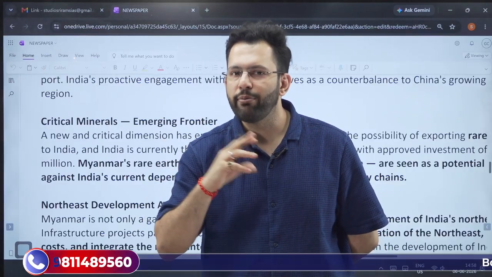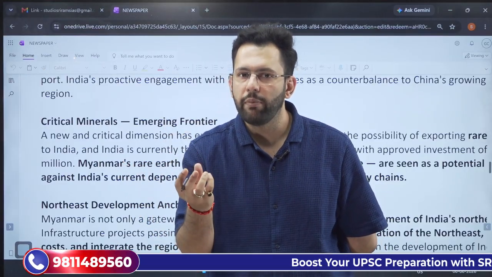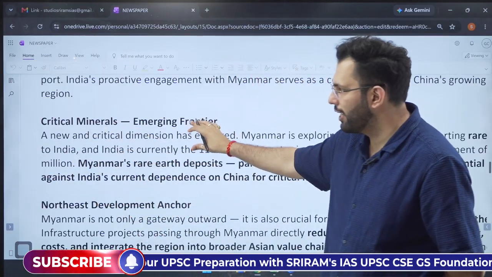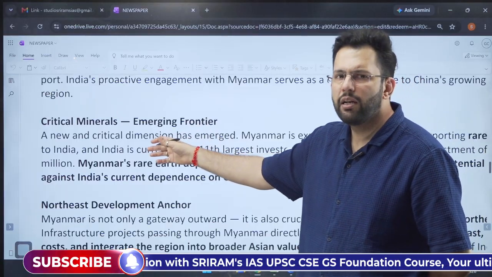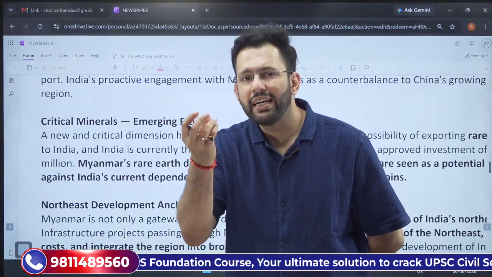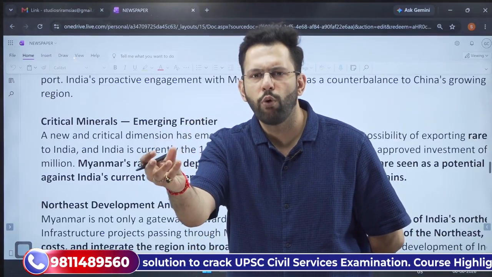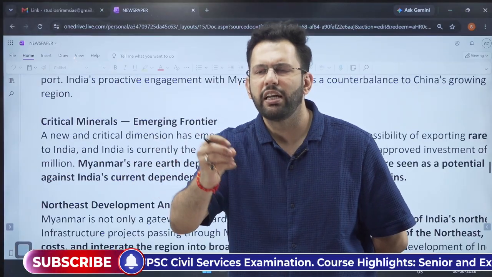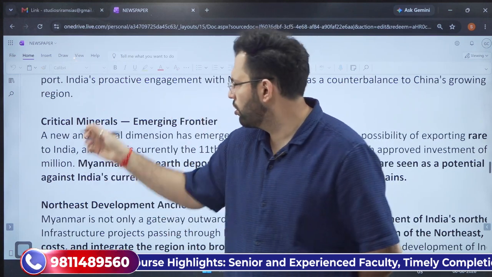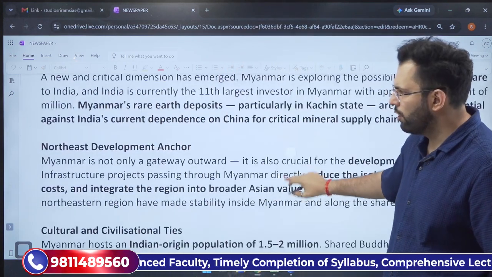If we are able to explore this partnership with Myanmar, India will reduce its dependence on critical minerals, particularly its dependence on China. Critical minerals are basically a critical component of every modern day machinery, like your mobile phones, semiconductor chips, defense equipment, electronic goods, etc. Everything is dependent on these critical minerals. So if we can explore this partnership, it is also beneficial for India.